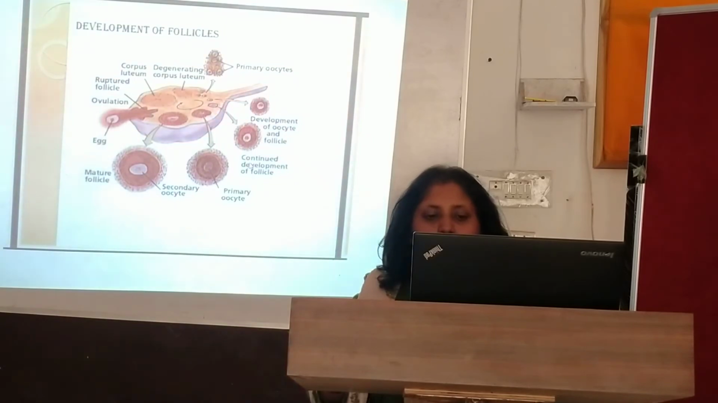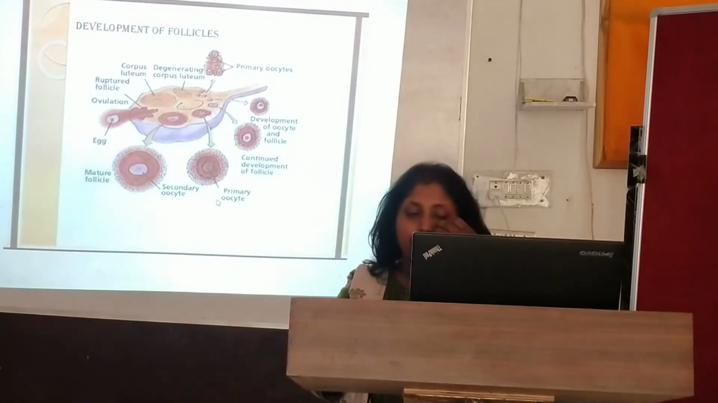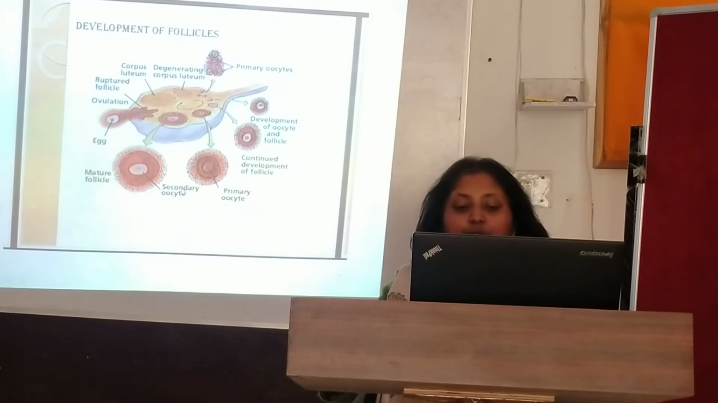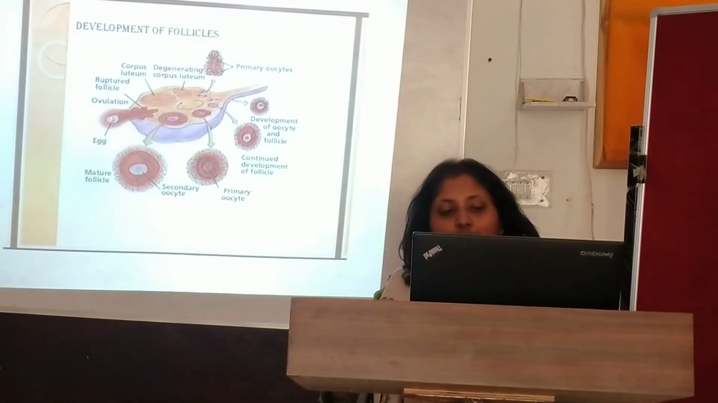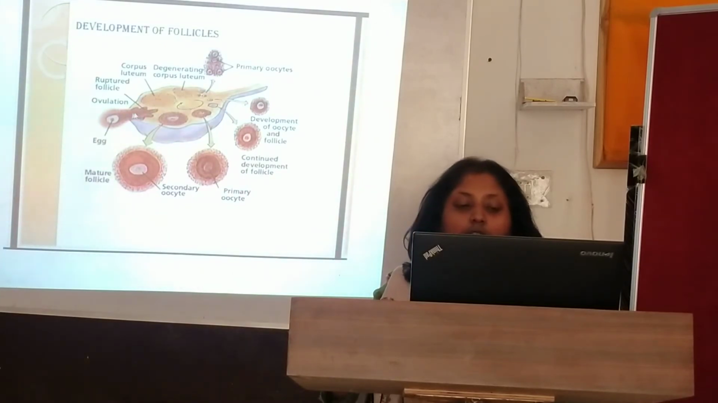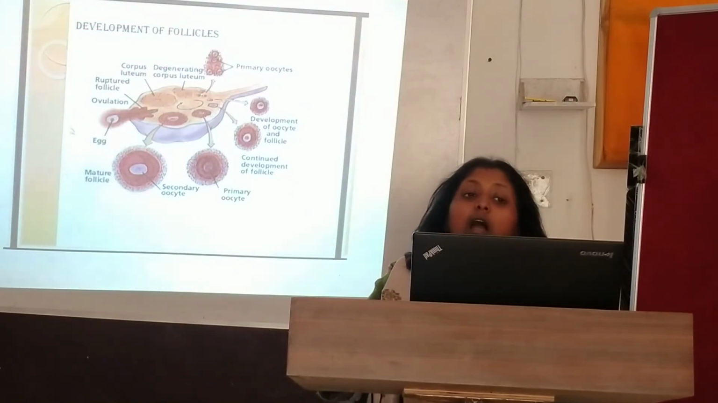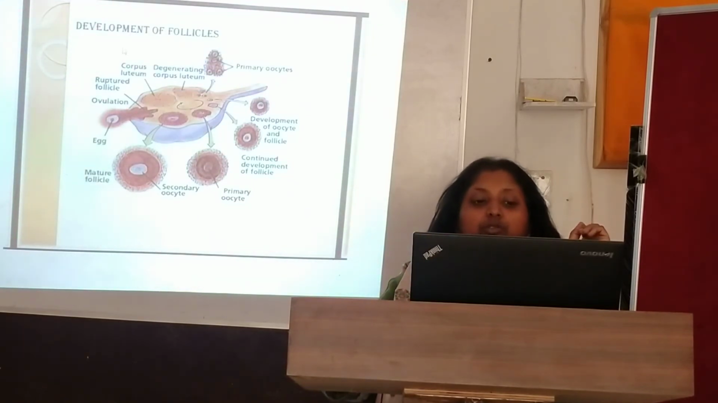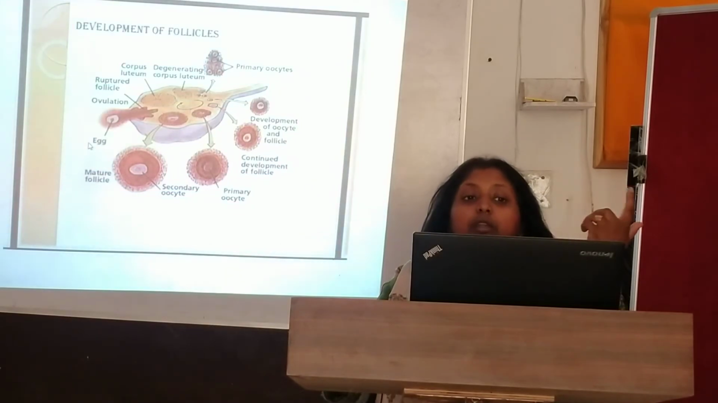Then after that, there is continued development of the primary oocyte. The primary oocyte goes to the secondary oocyte, and the maturing follicular stage is there. After the follicle, this is the stage called ovulation, where the rupture of the follicles will occur. It is on the 14th day of the menstrual cycle that this egg will be released, and this is called the fertility time of a female.